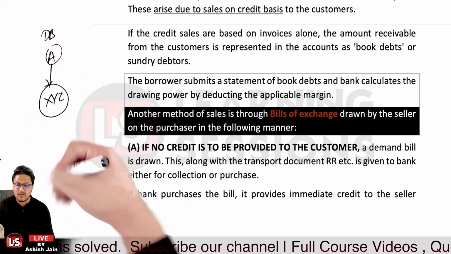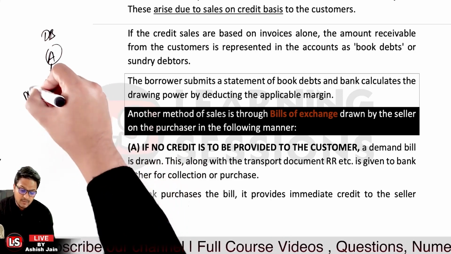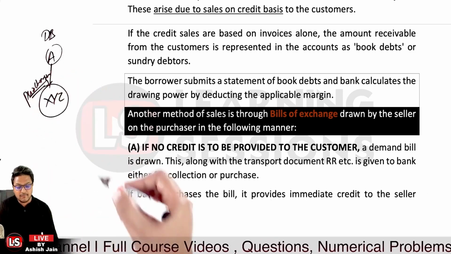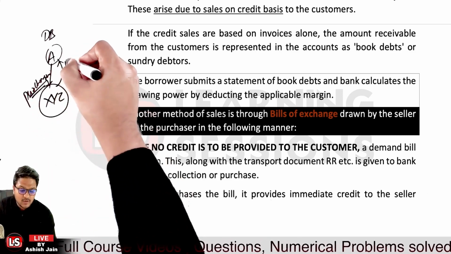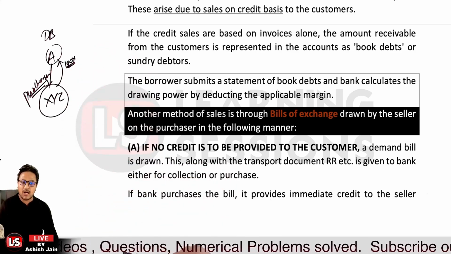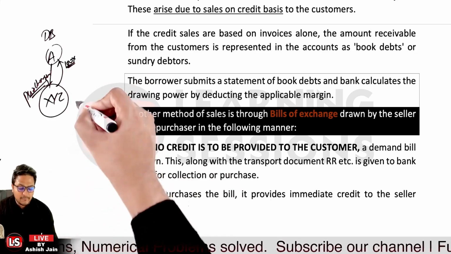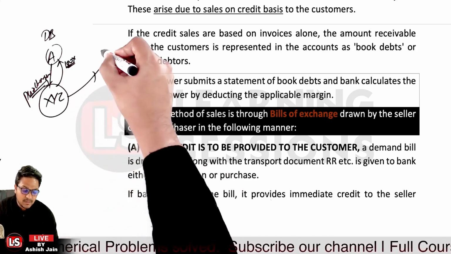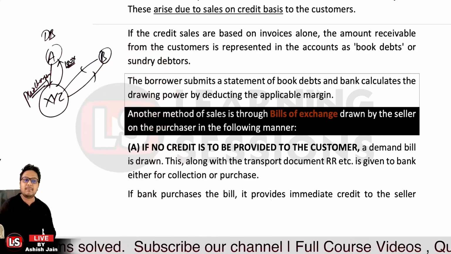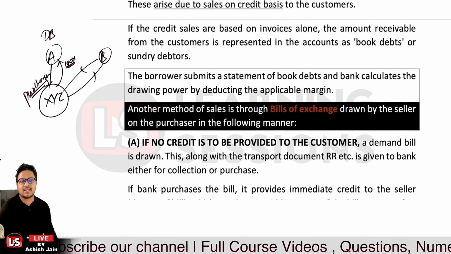Since it is a demand bill, XYZ bank will purchase the bill and can provide up to 100% of the liquidity amount mentioned in the demand bill to the seller. The bank then presents this bill to the buyer of the goods, and the buyer makes the payment to XYZ bank. That is what is done if no credit is provided to the customer.